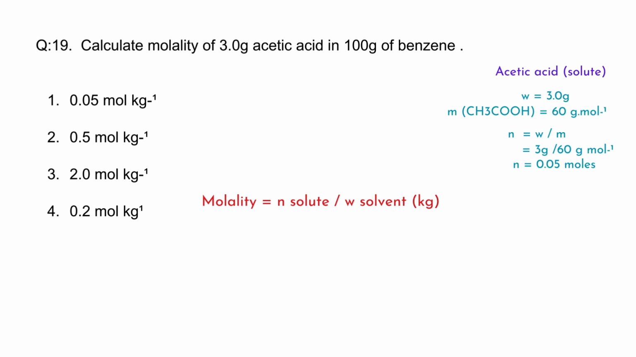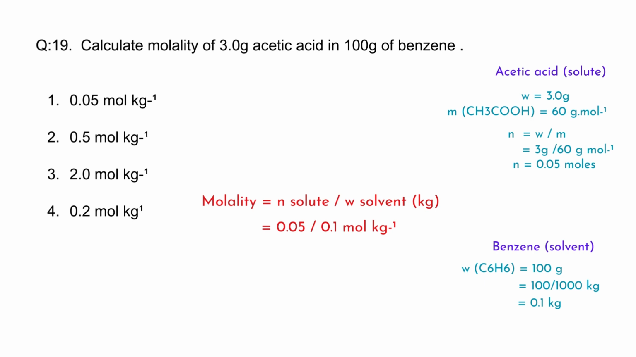Now we'll find the solvent mass. W for benzene is 100 gram. We divide 100 gram by 1000, because we want that in kgs for molality, and we get 0.1 kg. By dividing the number of moles of solute by the solvent weight, we get the molality, which is equal to 0.5 mole per kg. So the correct option for this question will be option 2.